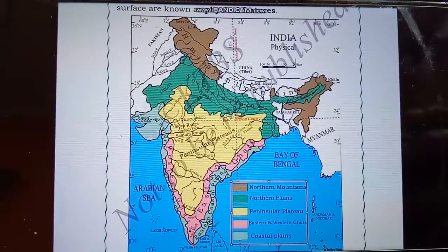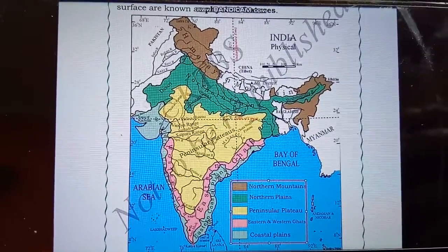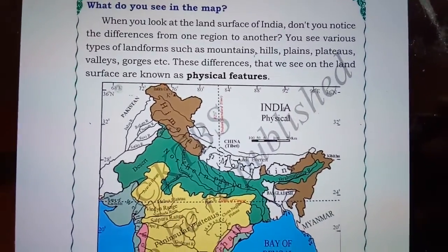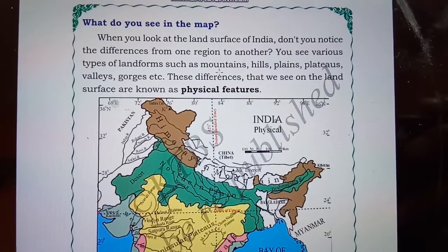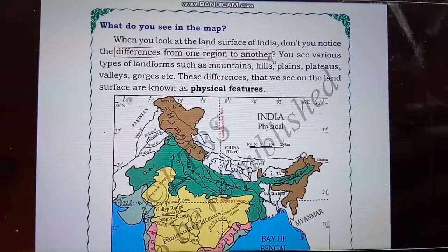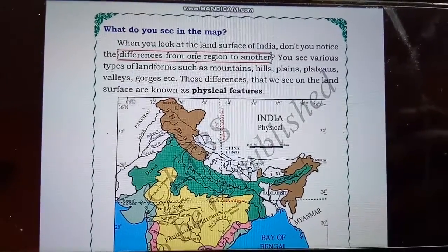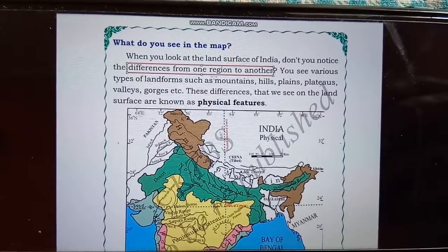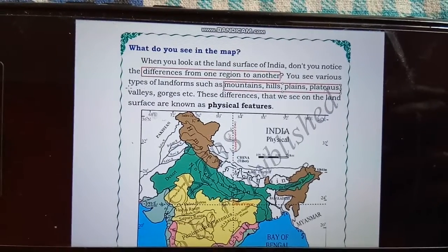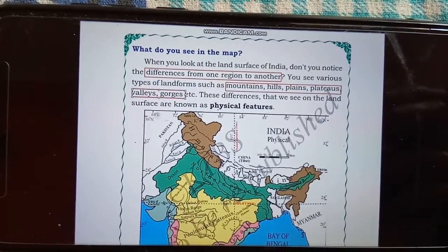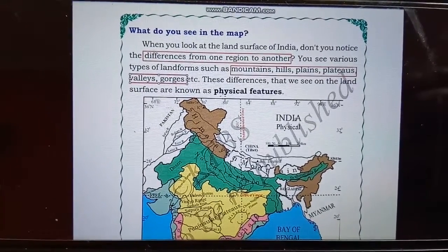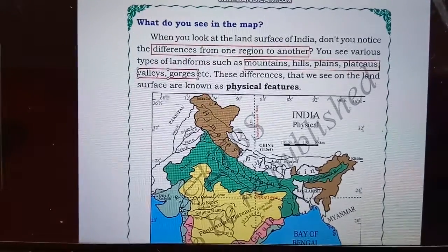Now let us go through this one by one and learn more about the different physical features of India. What do you see in the map? When you look at the land surface of India, don't you notice differences from one region to another? You see various types of landforms such as mountains, hills, plains, plateaus, valleys and gorges, etc. These differences that we see on the land surface are known as physical features.